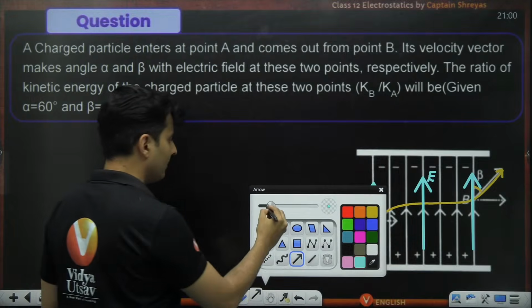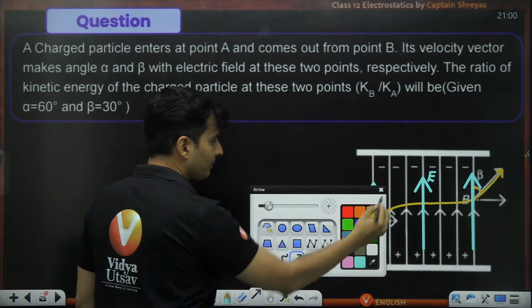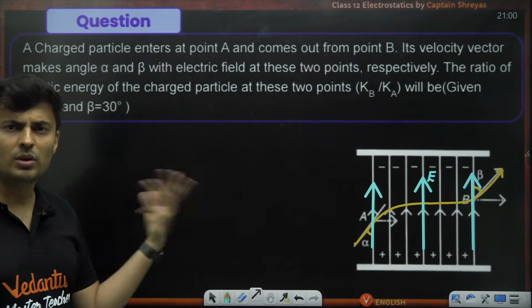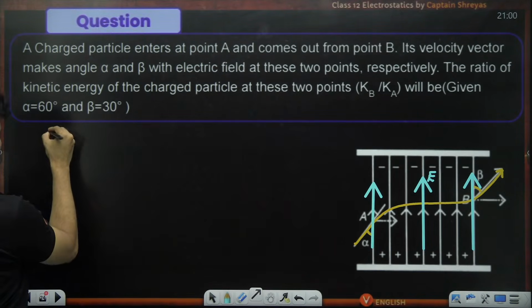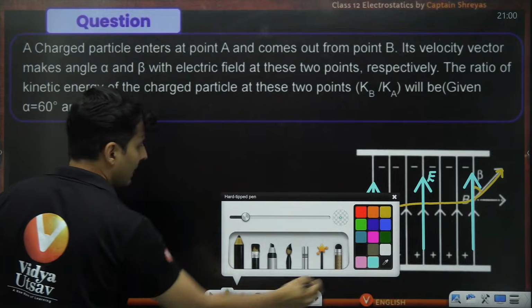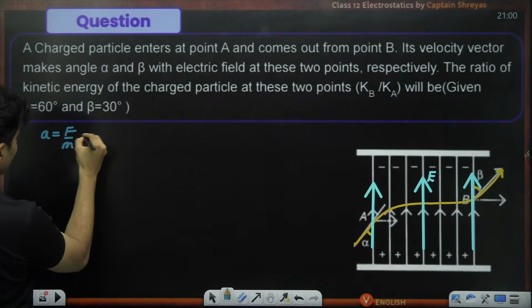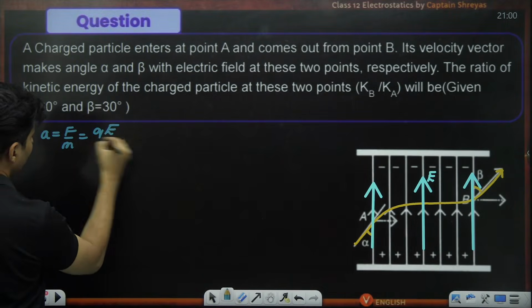Fair enough. Now let me think, guys. If there is an electric field, there will be electric force. If there is electric force, there will be acceleration, which is force by mass, and force is charge into field.